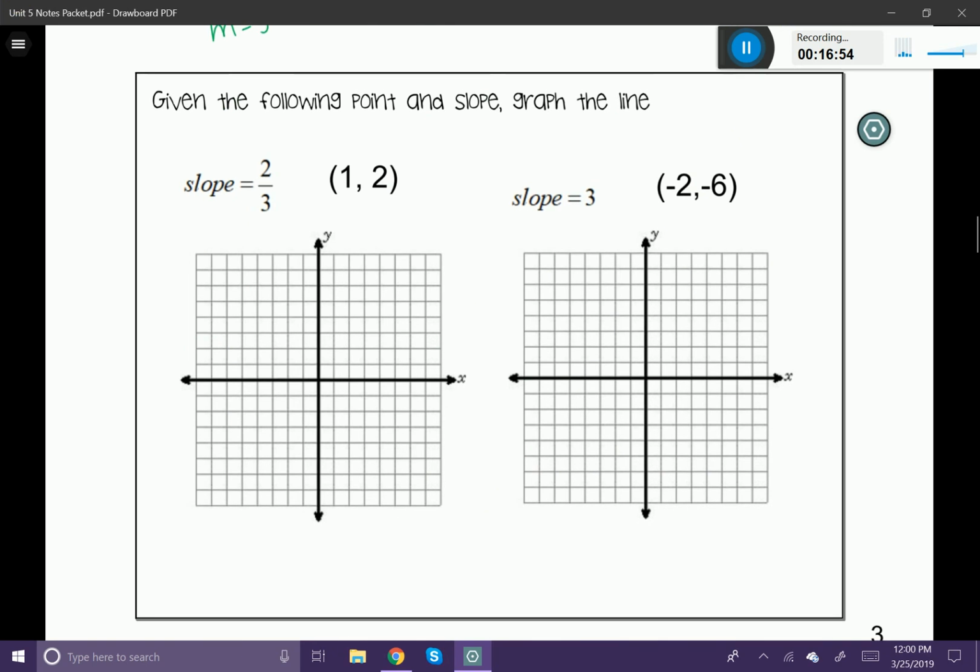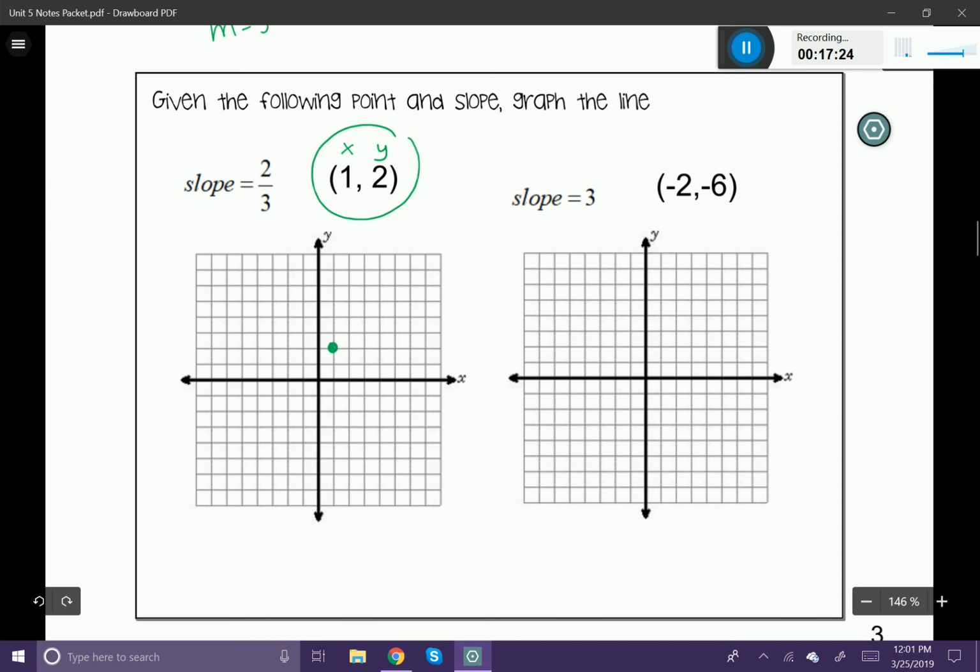I have one more thing to show you before we dive on into something new, and it's how do you graph something like this? What if you have a slope and you have a point, and they're asking you to construct that proportional equation on the coordinate plane? Well, if you plan to do that, you always need to start with your coordinate. That's this guy right here. The 1 is an x and the 2 is a y. So if I have an x and a y, let's go ahead and plot it on our coordinate plane. That's going to be right about here.